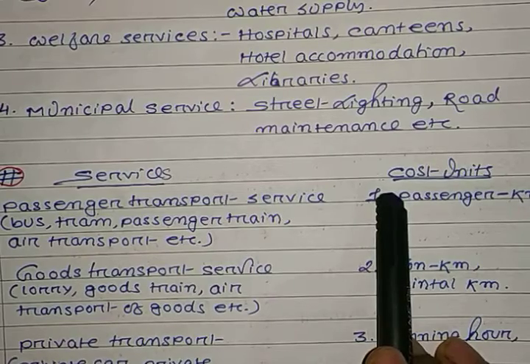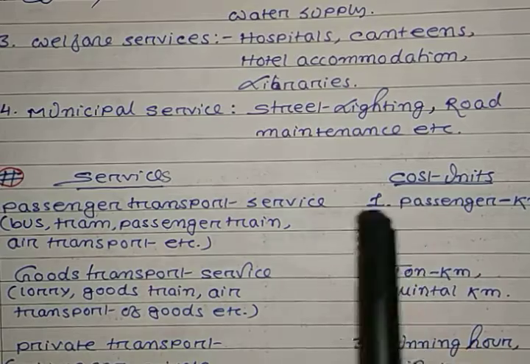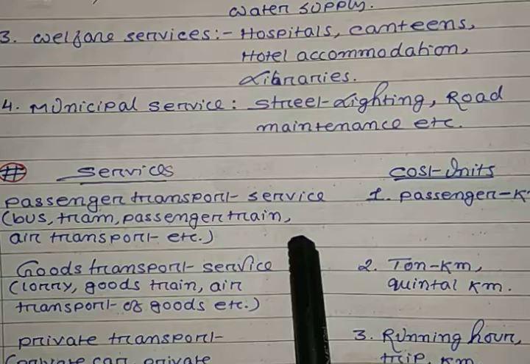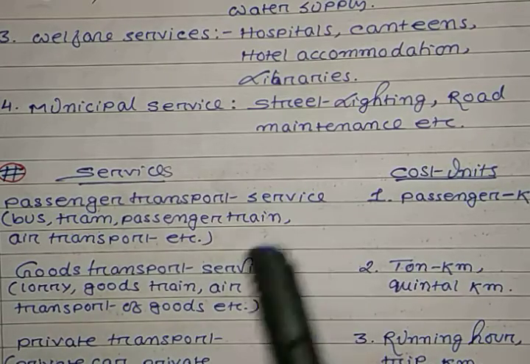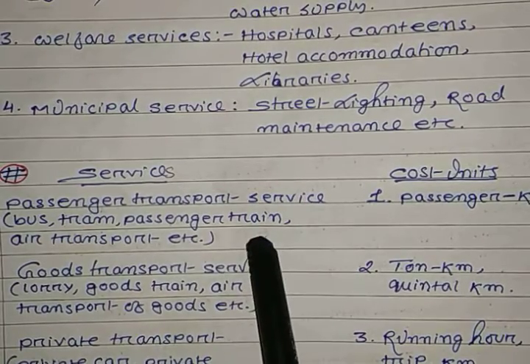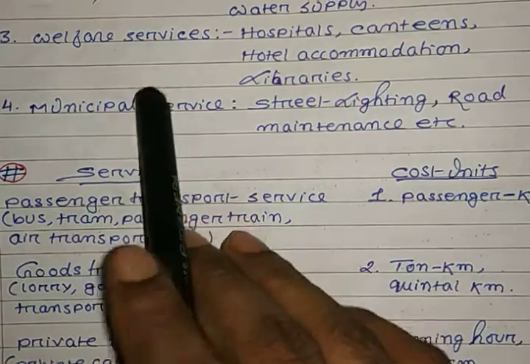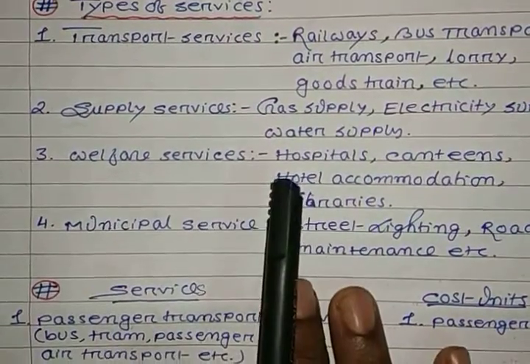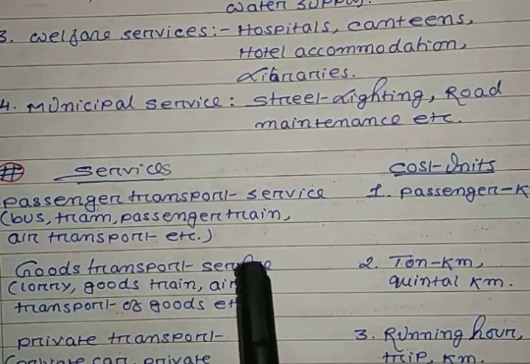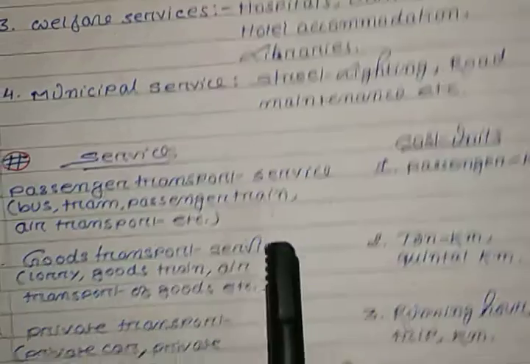Now students, selection of cost units where operating costing is applied requires careful consideration, because the cost unit will be different for different types of services. The following are some of the cost units selected for different types of services.